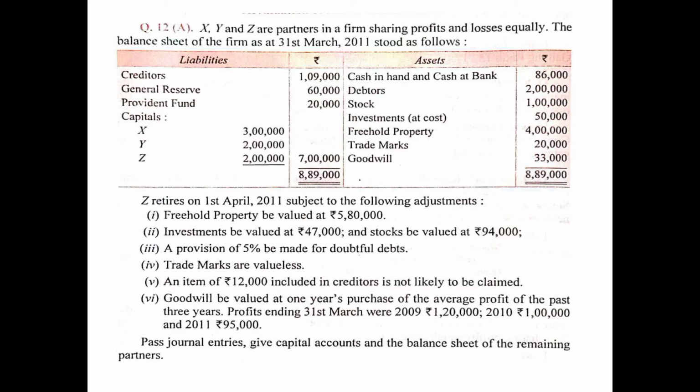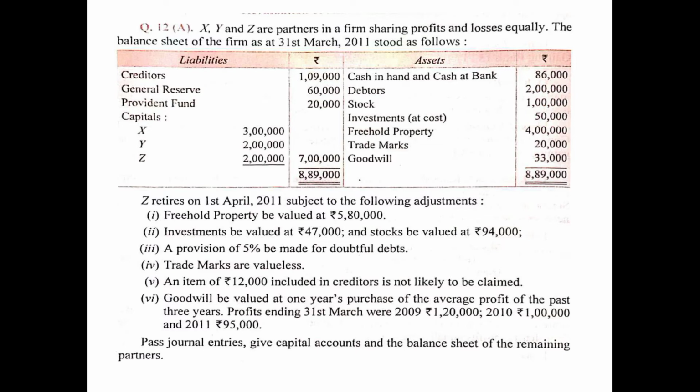Then provident fund, as we have already discussed, is an outside liability, and other than in case of dissolution, it will be carried forward in the new balance sheet as it is. So 20,000 of provident fund will be carried forward in the similar manner in the new balance sheet. Then the capitals of X, Y, and Z will be shown as the opening capital balances on the credit side of the capital account while preparing partners' capital account.